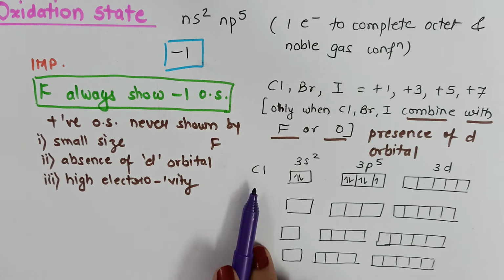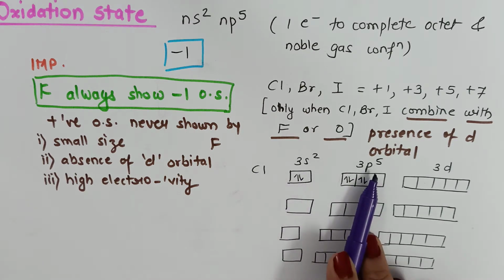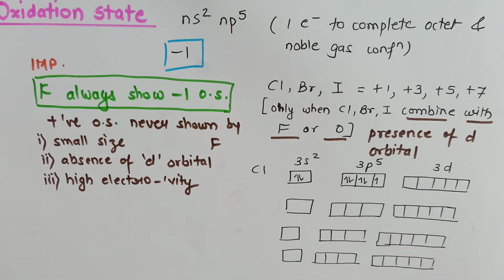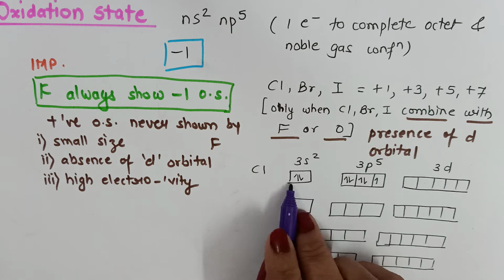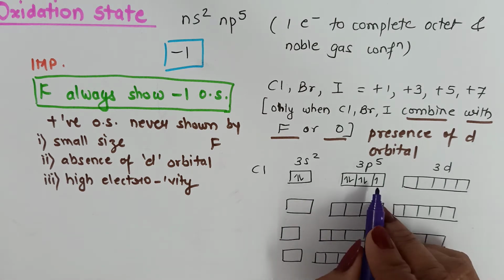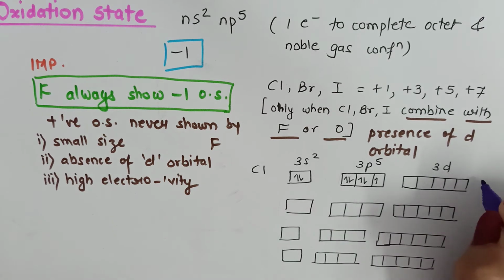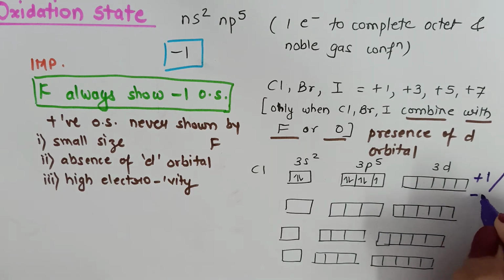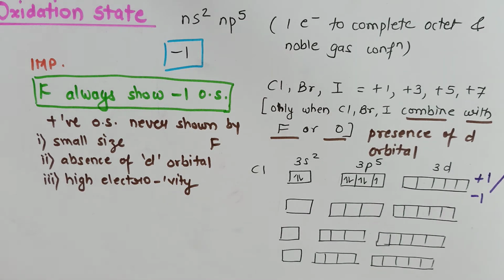Chlorine with its electronic configuration 3s2 3p5 and vacant 3d orbital can show +1, +3, +5 as well as +7 oxidation state. This is the original configuration and the distribution of electrons in chlorine. So with the loss of this one electron, it can show +1 oxidation state, or by gaining one more electron, it can show -1 oxidation state.